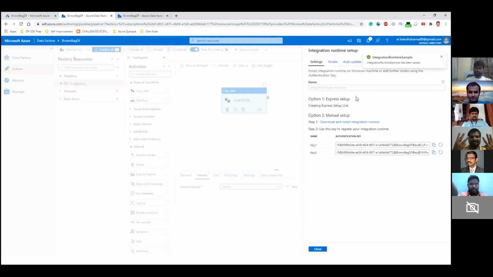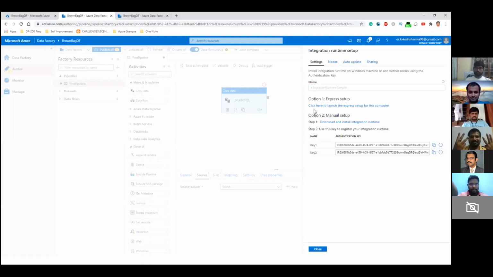Now this is where it mostly takes time, around 5 to 10 minutes. So you have two options here. You can either create the self-hosted integration runtime manually. So before doing that, let me take a step back. What we are trying to do right now is we want the ADF to use the hardware of this local machine to do the computation for us as far as getting the data from the source file is concerned. Because the source file is in the private network, in my local machine, we would have to install some service so that the service communicates with the ADF cloud tool. So for that purpose, we have to do this installation.